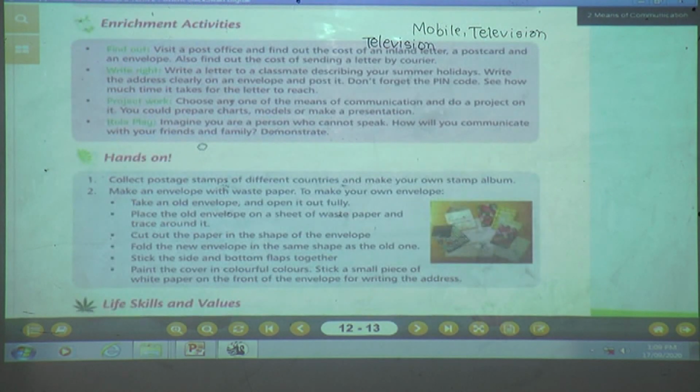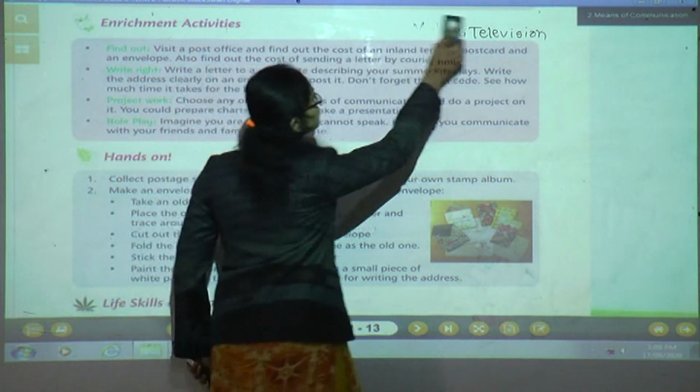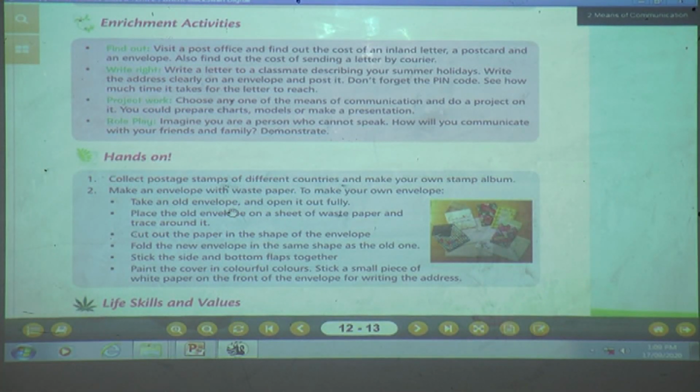Next is what? Hands on. Let us erase this. Hands on. What are you going to do in this? Collect postage stamps of different countries and make your own stamp album. What are you going to do?